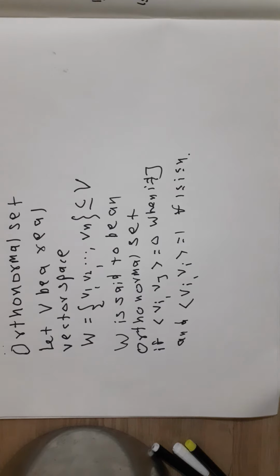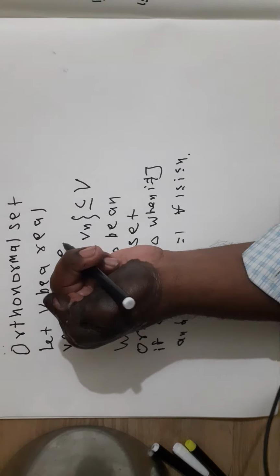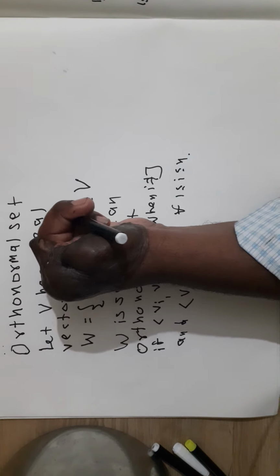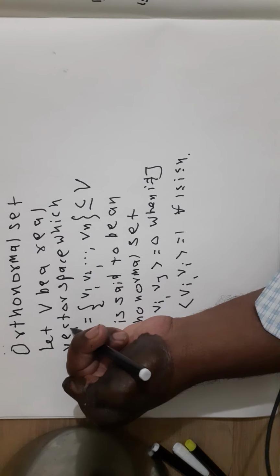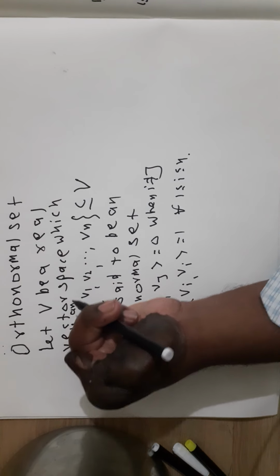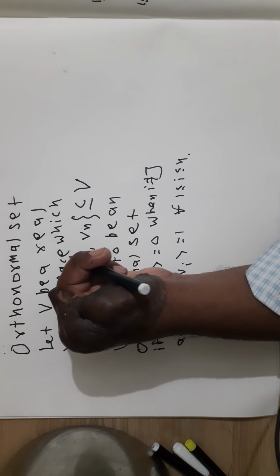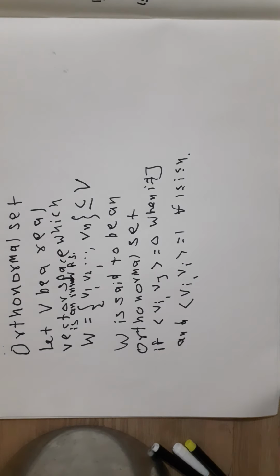Now suppose V is a real vector space which is an inner product space, and W = {v1, v2, ..., vn} is a subset of V.